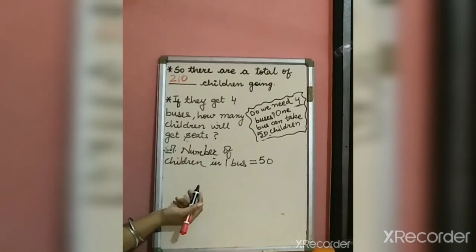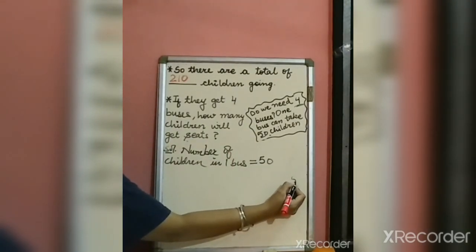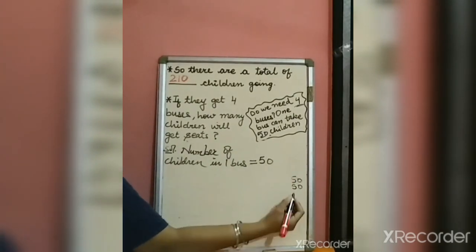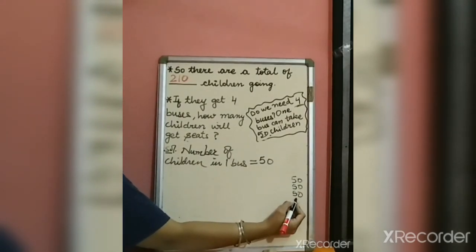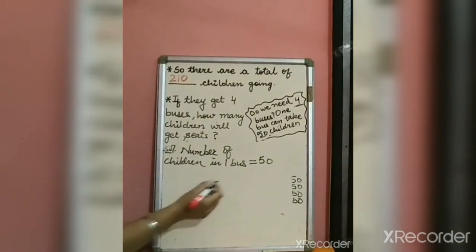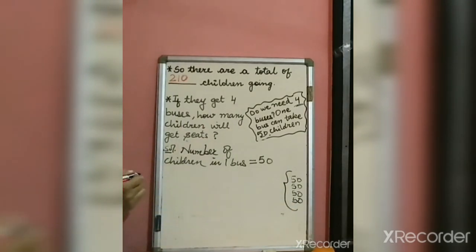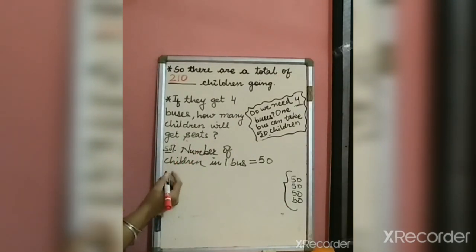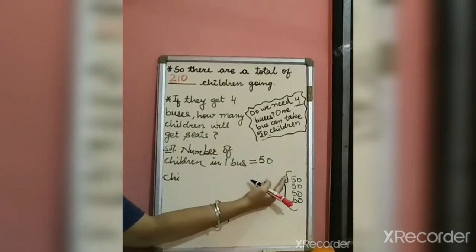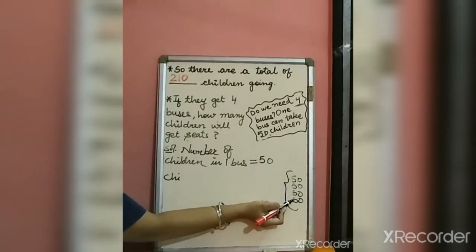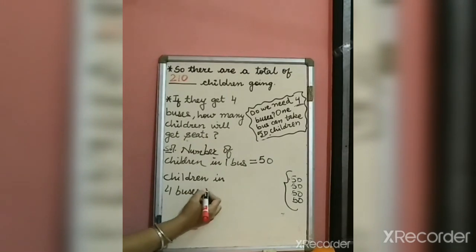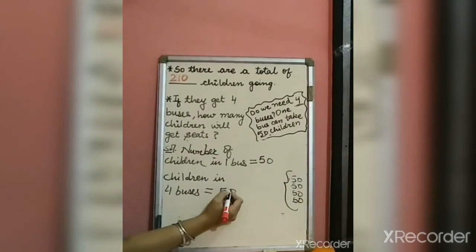Alright. So what do we need to do? In one bus, there are 50 children. In the second bus also, there are 50 children. In the third bus also, there are 50 children. And in the fourth one also, there are 50 children. We need to find the total of all these numbers. So what will we do? Either we will add, or is there any other option for us? Yes. Instead of adding it, how many times? 1, 2, 3, 4. Instead of adding it, what can we do? Children in 4 buses will be equal to 4 times 50.